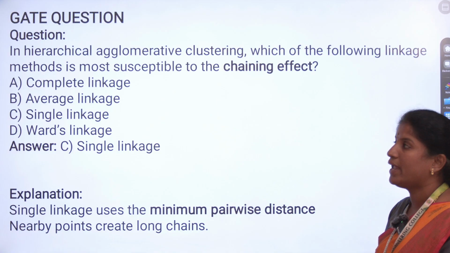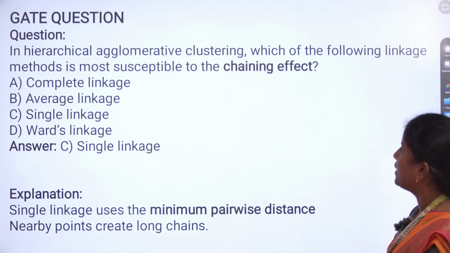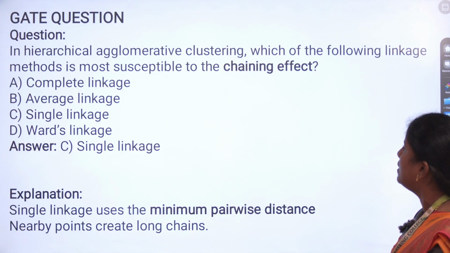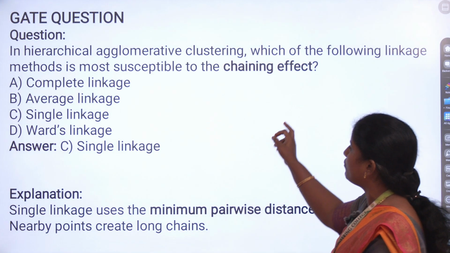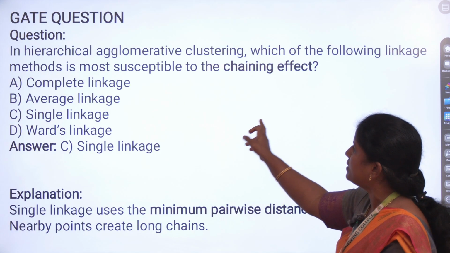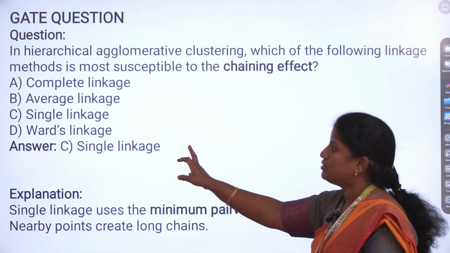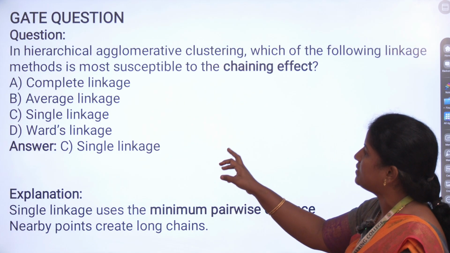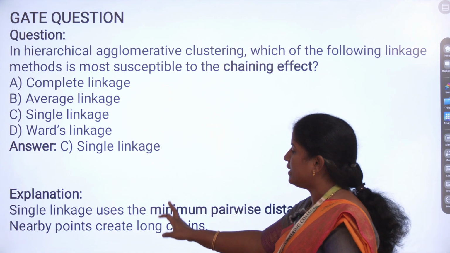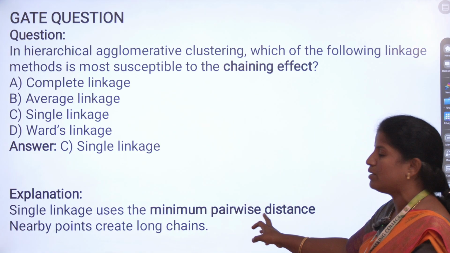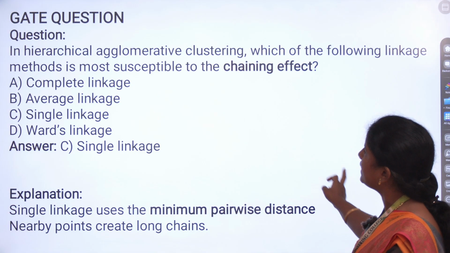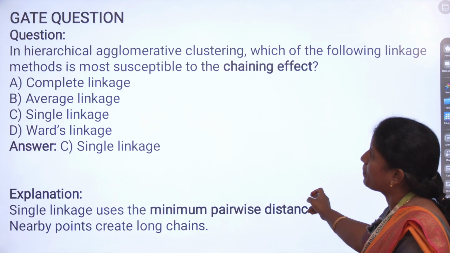Next we will see some GATE questions. In hierarchical agglomerative clustering, which of the following linkage methods is most susceptible to the chaining effect? Here chaining effect means chain-like clusters. The options are complete linkage, average linkage, single linkage and Ward linkage. So the answer will be single linkage, because the minimum pairwise distance of nearby points creates long chains. That's why single linkage has the chaining effect.